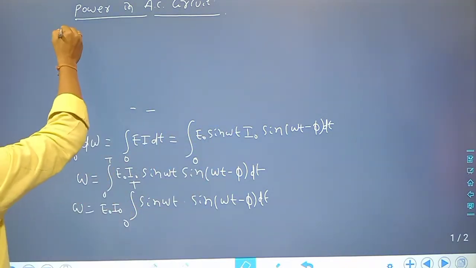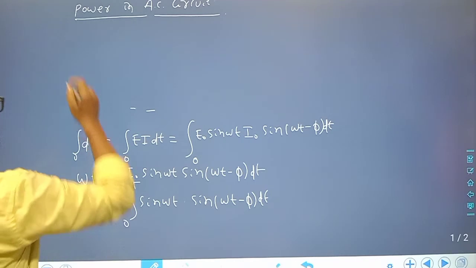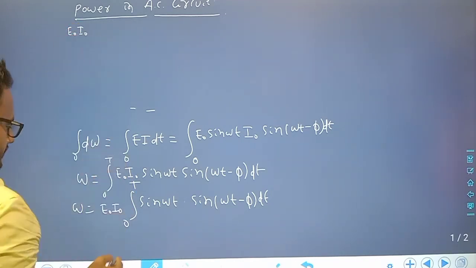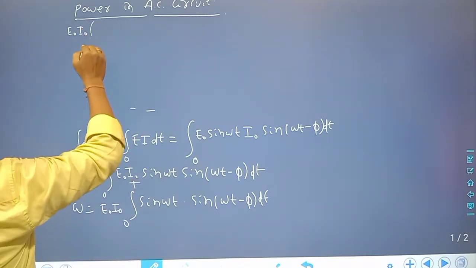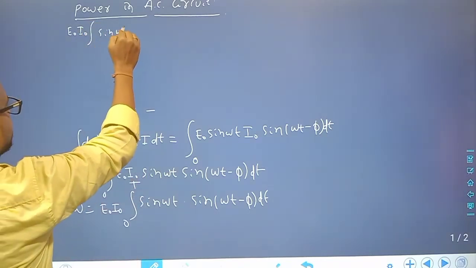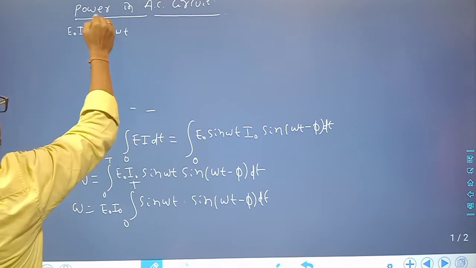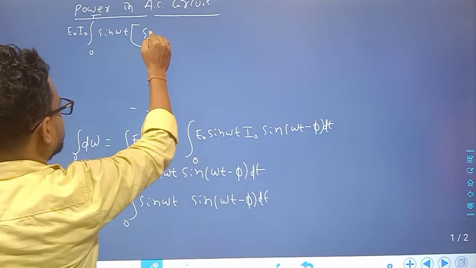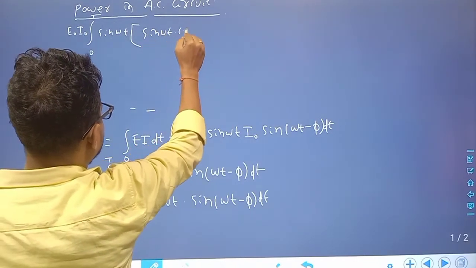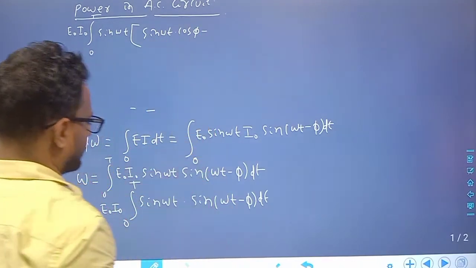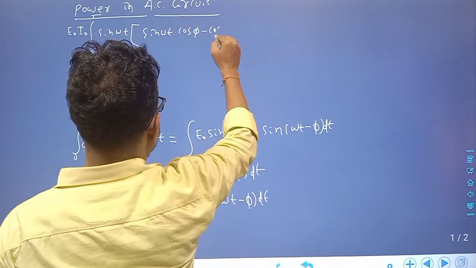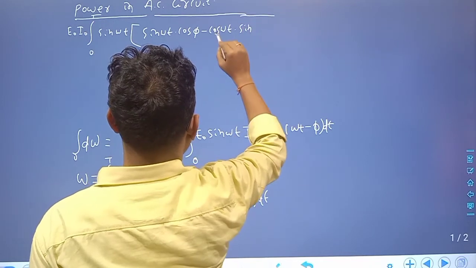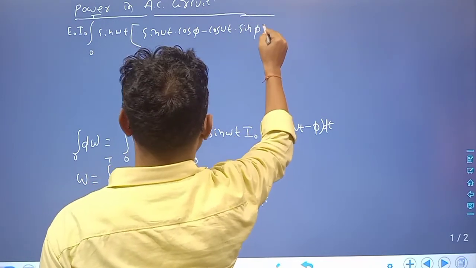So W is equal to E naught I naught, integral of sin omega t from 0 to t. So this is sin(a minus b): sin a into cos b minus cos a into sin b. Here sin b means phi.